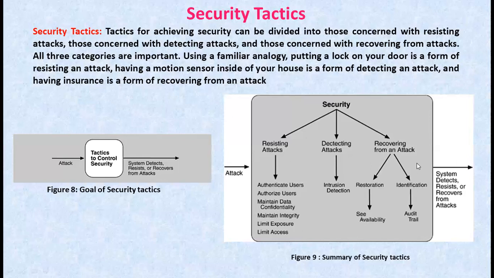And coming to the third one, that is recovery from an attack. Here the tactics involved in recovery from an attack can be divided into those concerned with restoring the state and those concerned with attacker identification. The tactics used in restoring the system or data to a correct state overlap with those used for availability, since they are both concerned with recovering a consistent state from an inconsistent state.